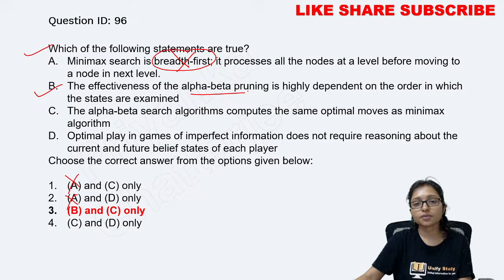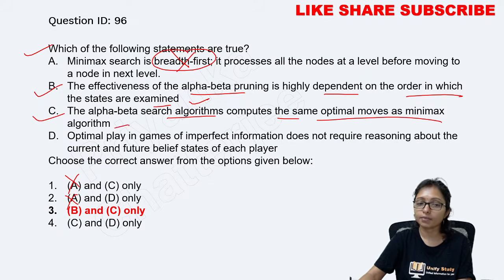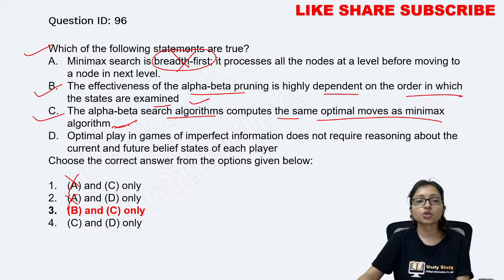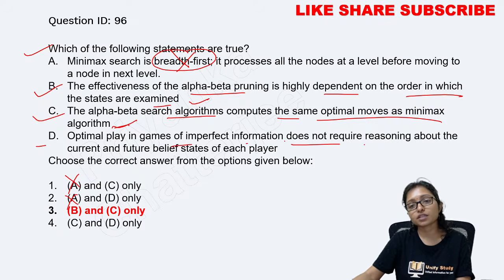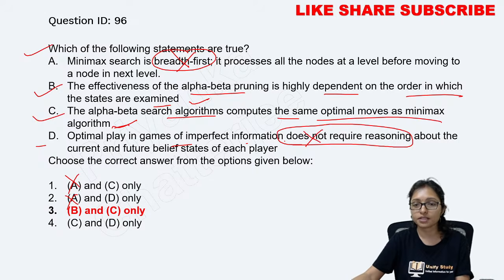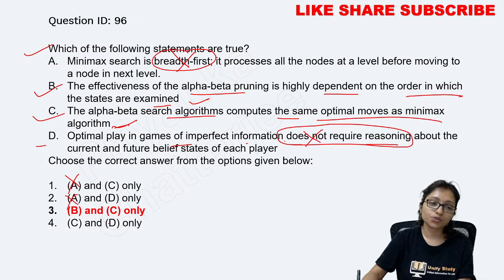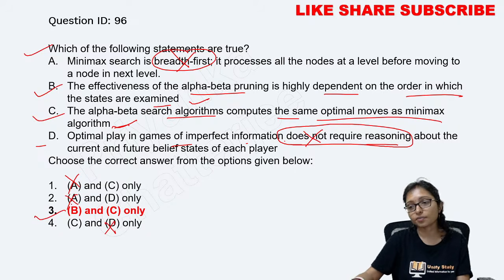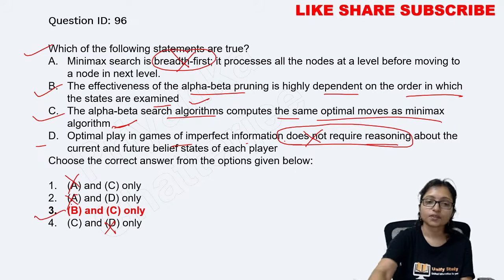Option B, it is effective, but alpha beta pruning examines the deepest one. This is the correct one. The alpha beta search algorithm computes the same optimal move as minimax. Just now I told that. This is also correct. Optimal play in a game, imperfect information does not require reasoning. That is wrong, it always requires reasoning. That's why option D is also wrong. So options B and C are the correct answer.